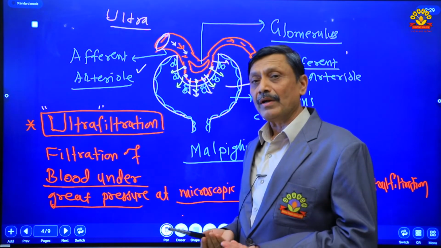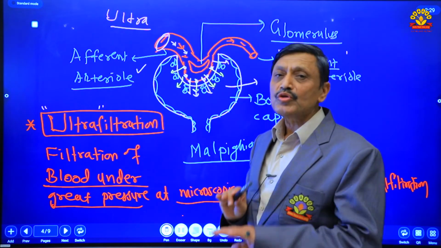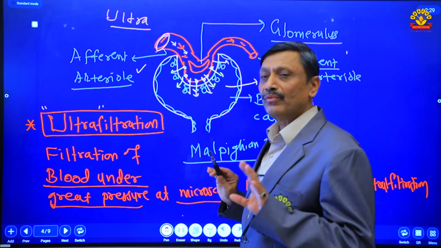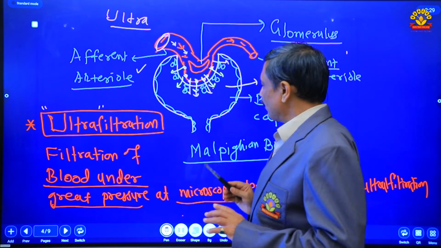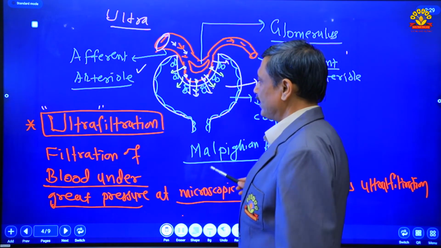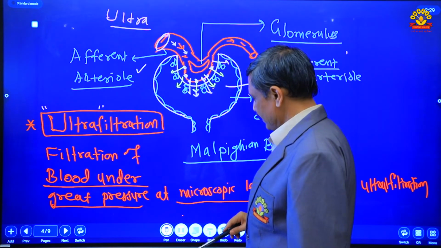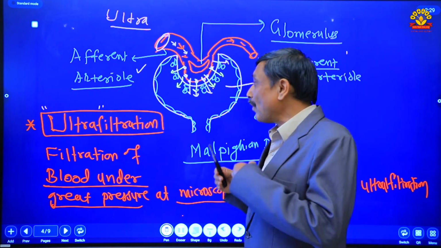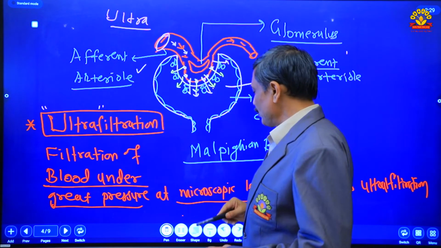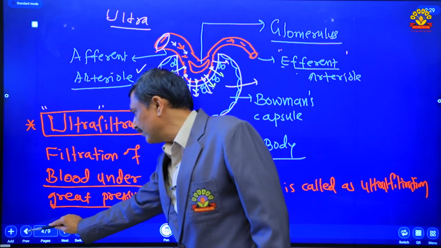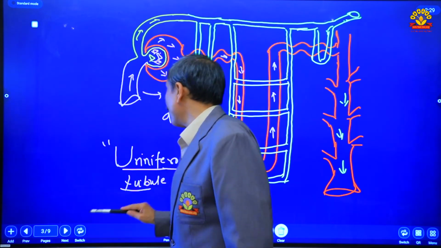This glomerular filtrate contains useful as well as harmful substances. From this glomerular filtrate, useful substances are reabsorbed from the filtrate back into the blood and the urine is formed.